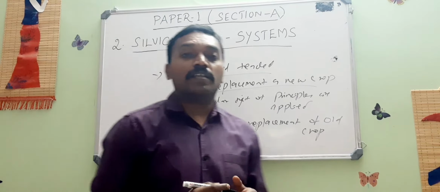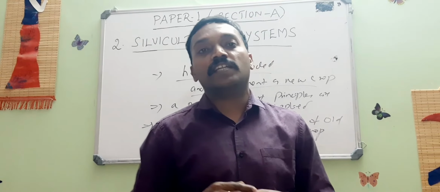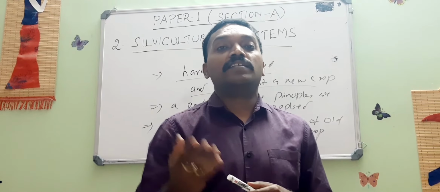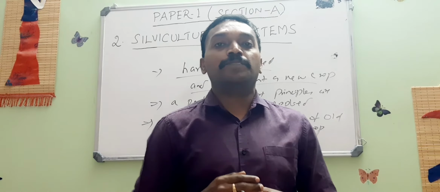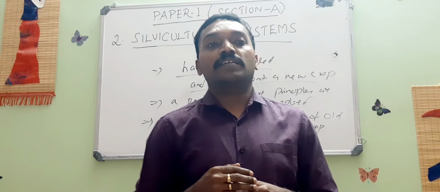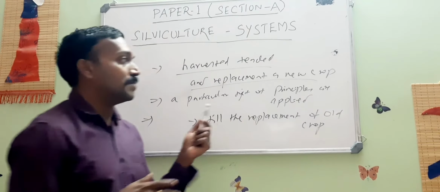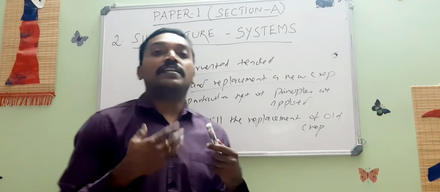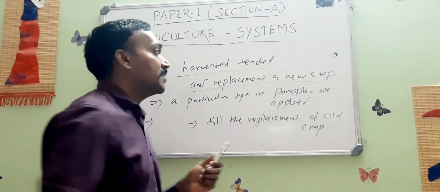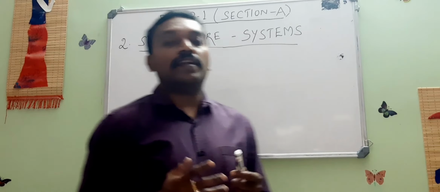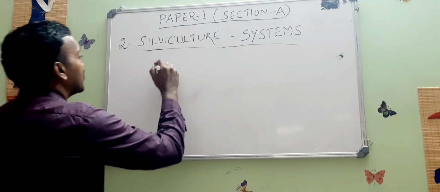In this chapter we are going to see the different types of silviculture systems followed in our country, and what are the factors governing the usage of a particular silviculture system in any area and for a specific species. All these things we are going to cover in this chapter. So let us start with the different types of silviculture systems followed in our country and how they are classified. The primary classification of silviculture system is based on the mode of regeneration.